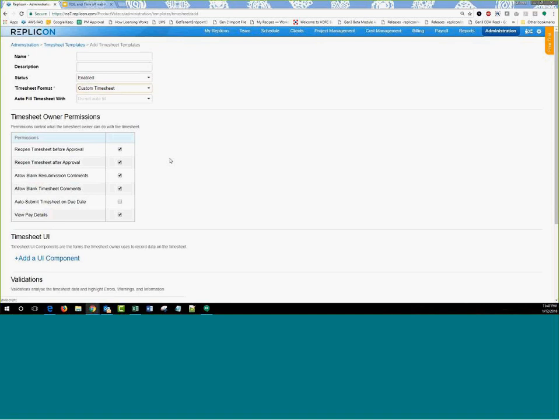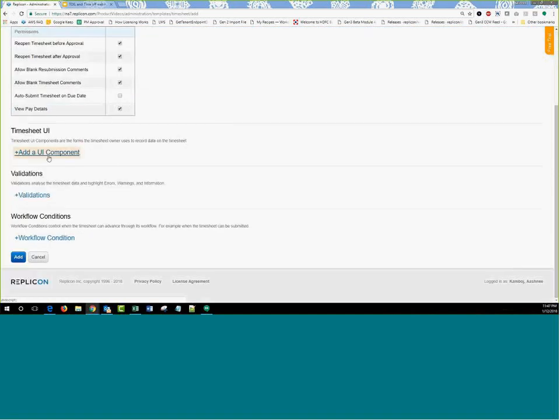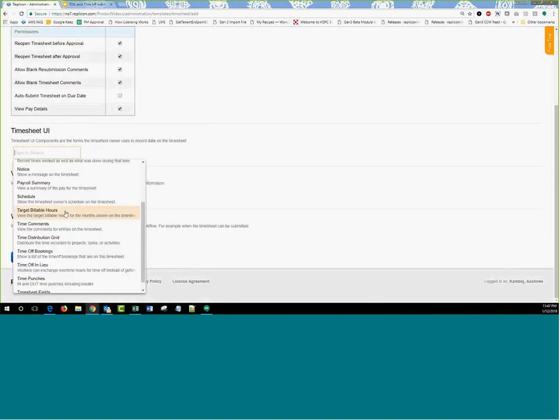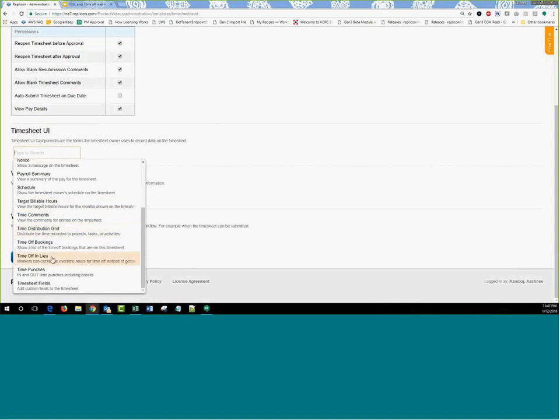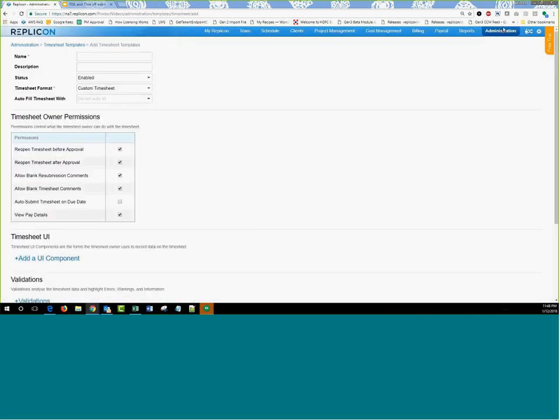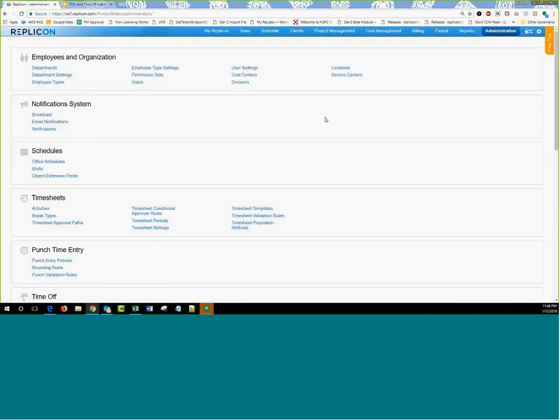The second requirement that is very important is that in the timesheet template that you configure, there's a timesheet UI called time off in lieu. This UI has to be added in your timesheet template. Once you add this, the TOIL will be calculated and it will show you how many hours you have received as part of TOIL. So that's the configuration you mandatorily have to have in order to have your TOIL work. Okay, the other thing that you have to go ahead with, so let me go back here.